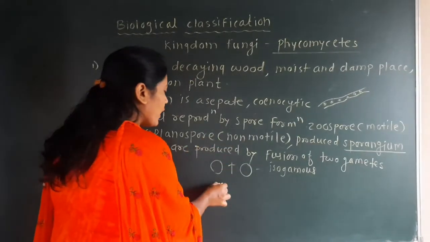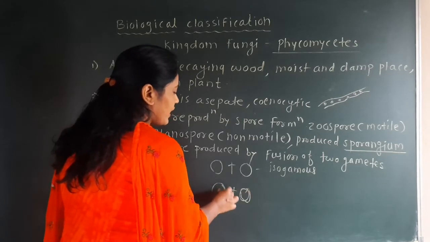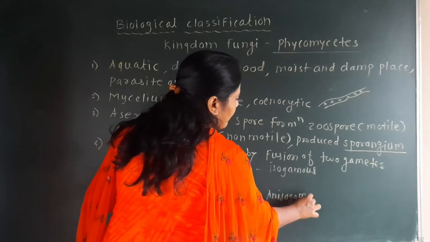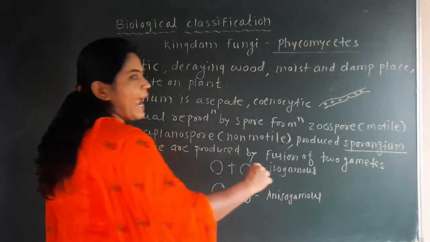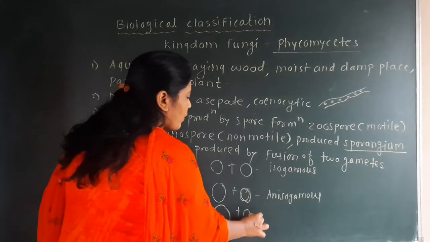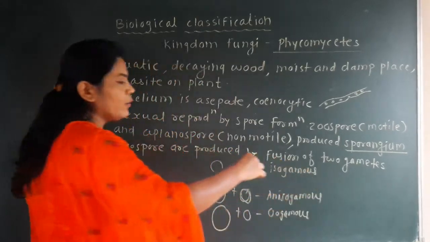If one gamete is large and another gamete is small, or if their structure is very different, then that is called anisogamous. That means the two gametes are dissimilar. And if the female gamete is larger in size and the male gamete is smaller in size, then it is called oogamous.